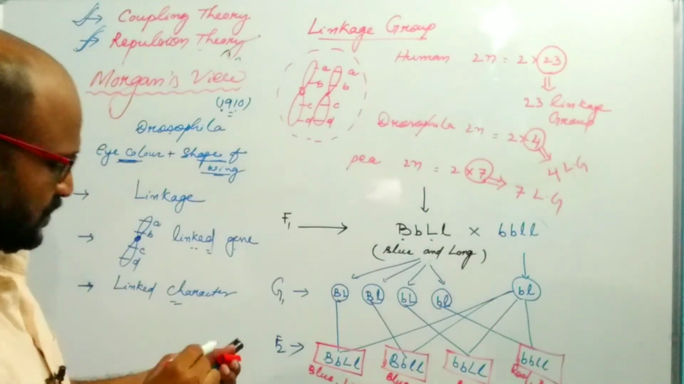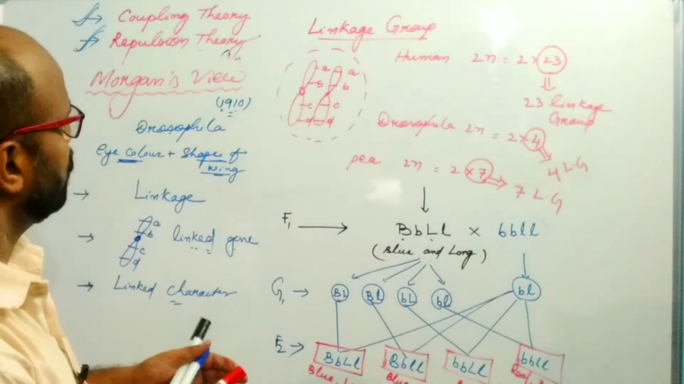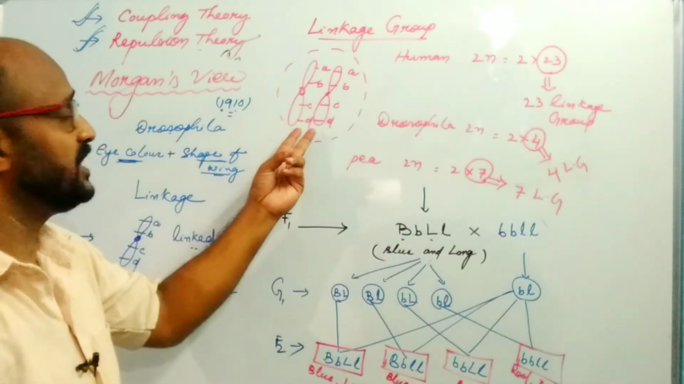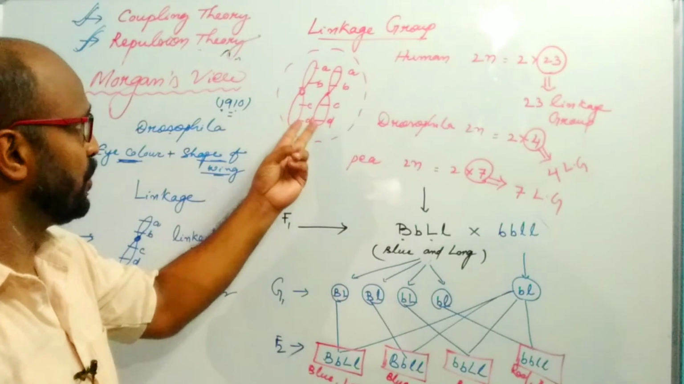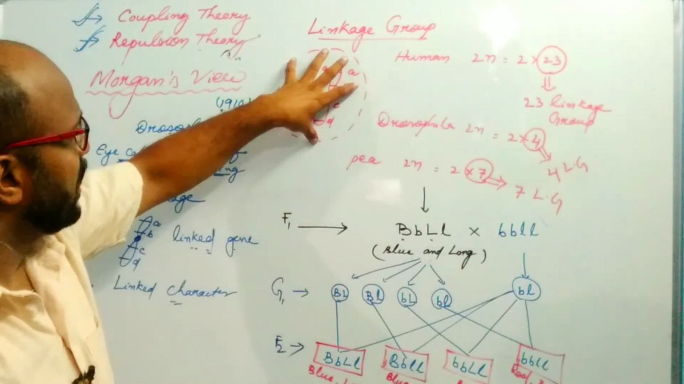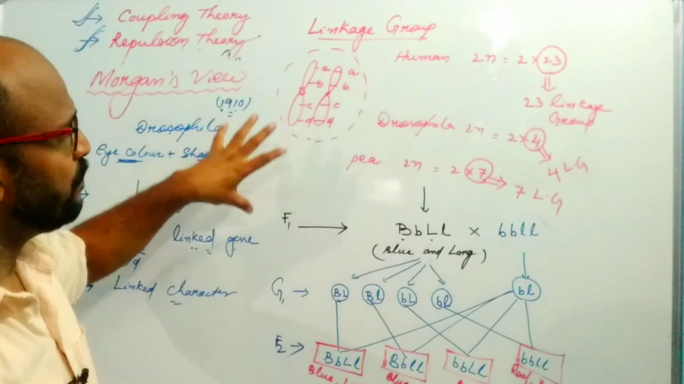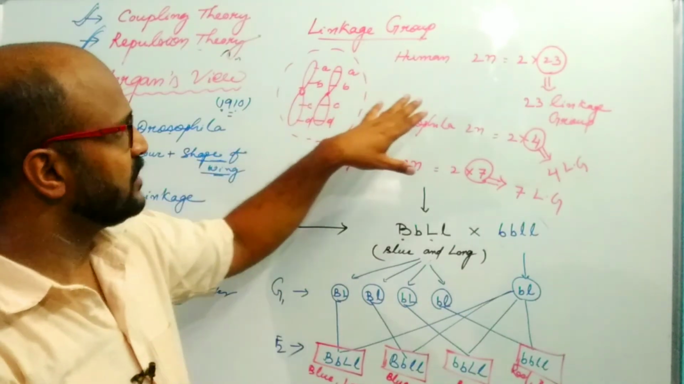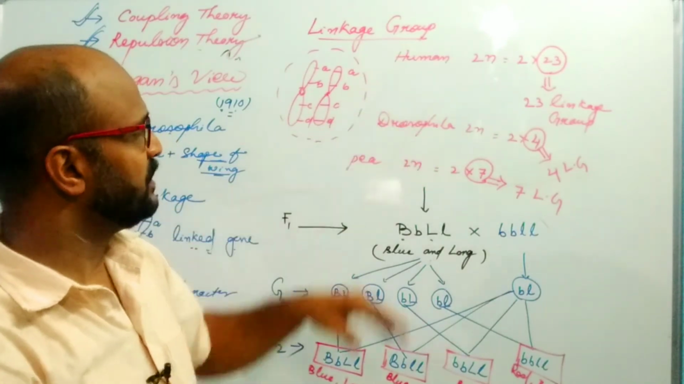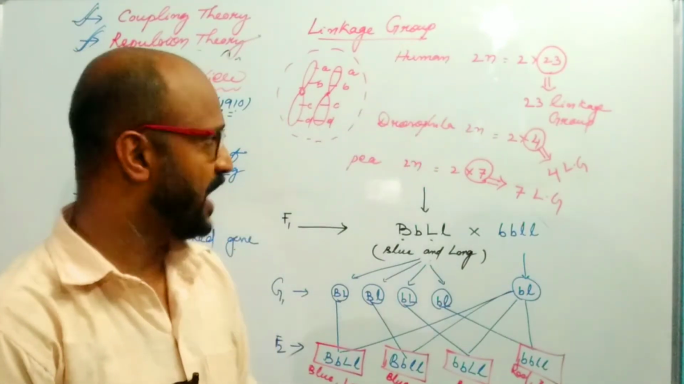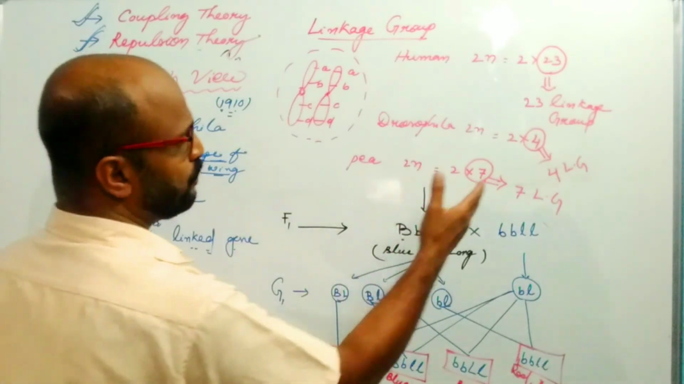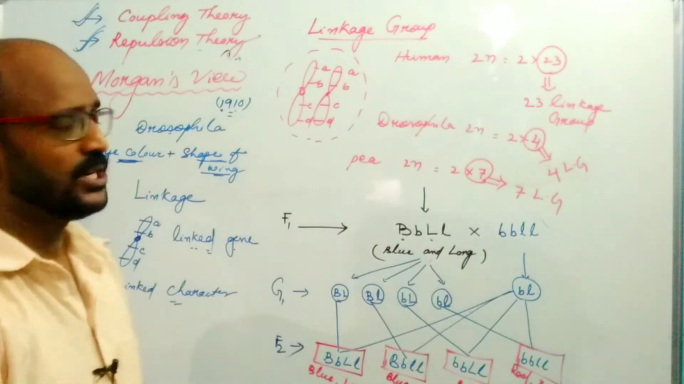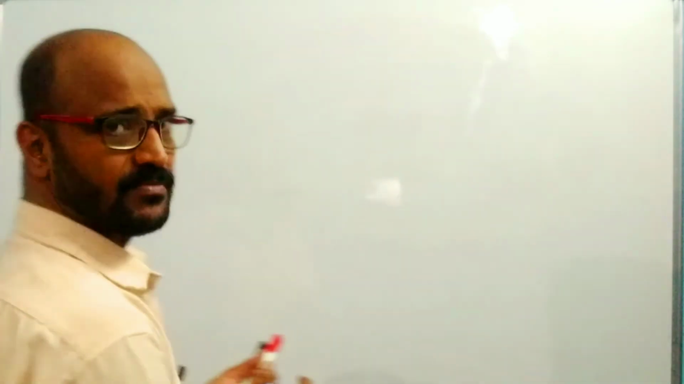So those genes present on the same chromosome form a single group, and the chromosome is obviously present in a pair in case of a diploid organism. One pair of chromosomes means one group of linked genes, one linkage group. In human, 23 pairs of chromosomes means 23 linkage groups. In Drosophila, 4 linkage groups. In pea plant, 7 linkage groups.